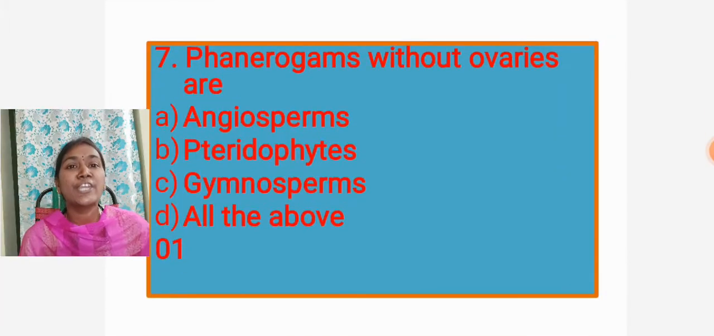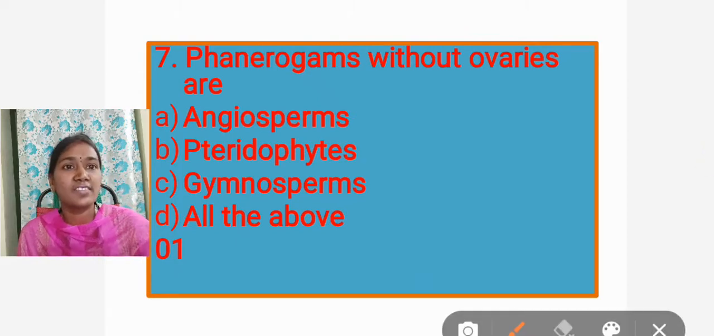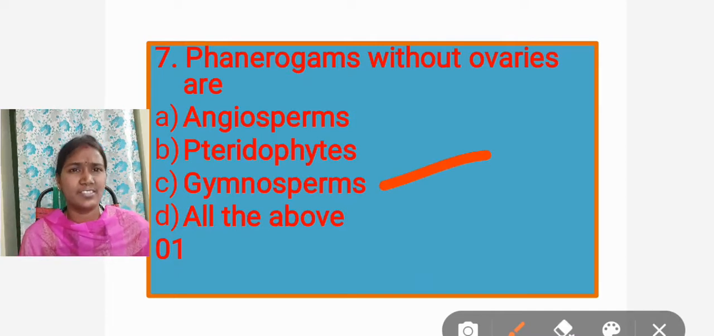Then phanerogams. Phanerogams means flowering plants. Which phanerogams are without ovaries in the following options? Answer is gymnosperms. Because of the lack of ovaries, there is no fruit formation in the gymnosperms.